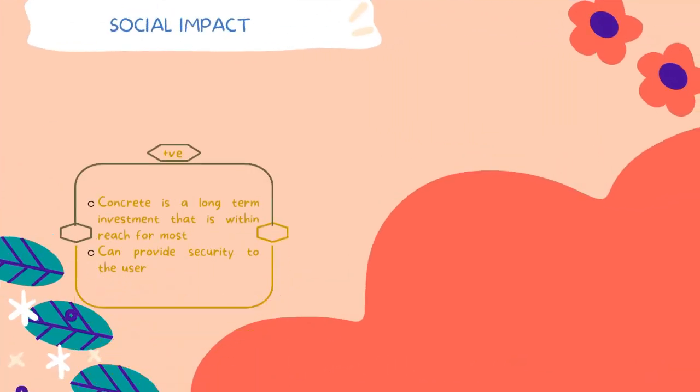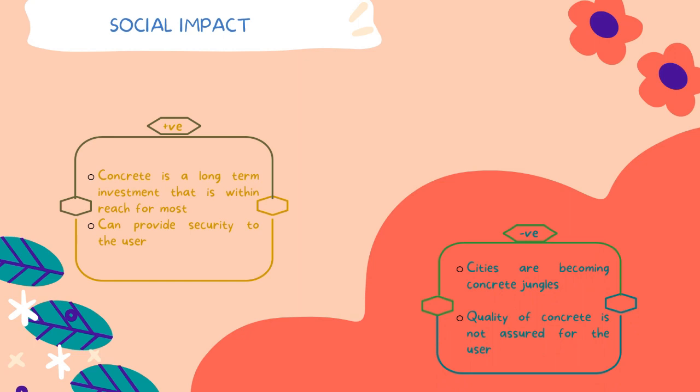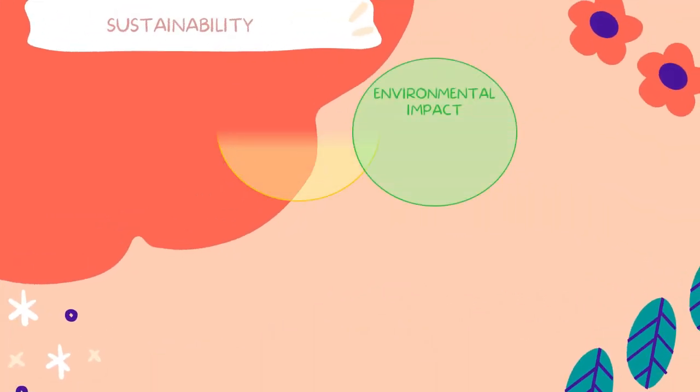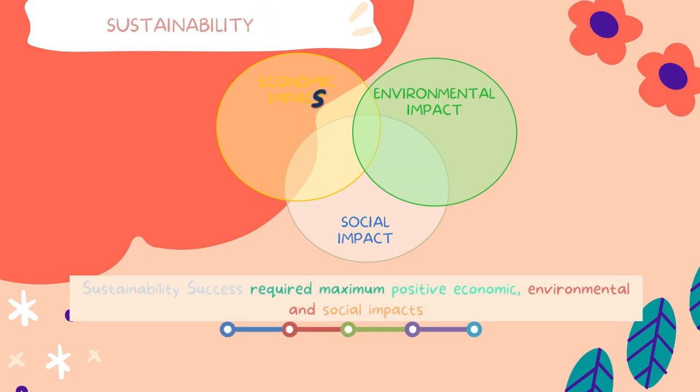Social impact. Concrete gives a positive impact to society because it is a long-term investment that is within reach for most. It can also provide security to the user. The negative impact of concrete to society is that cities are becoming concrete jungles. Also, the quality of concrete is not assured for the user. To achieve sustainability success of concrete, we require maximum positive economic, environmental, and social impacts. Let's gather together to achieve this sustainability.